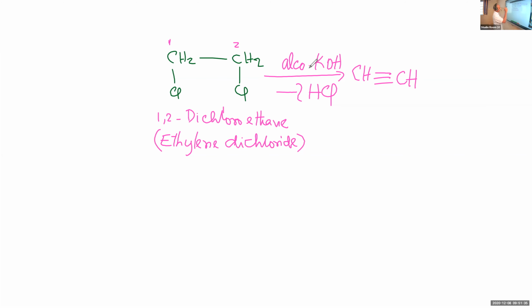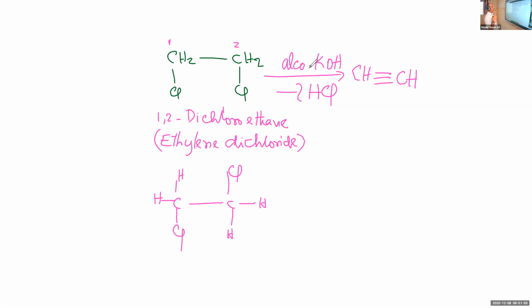I shall show the structure. See again, the expanded structure.